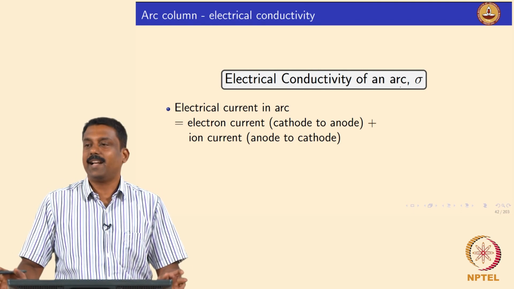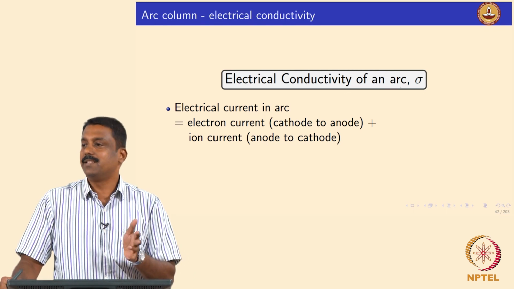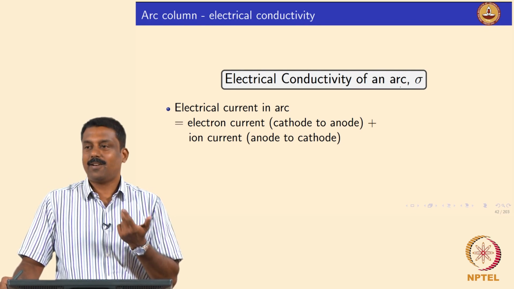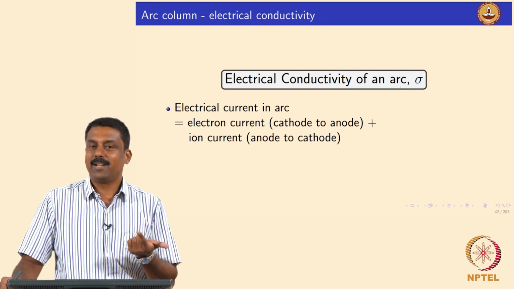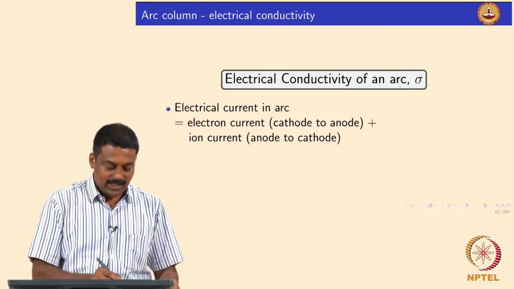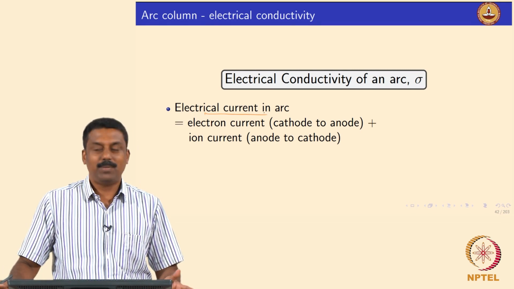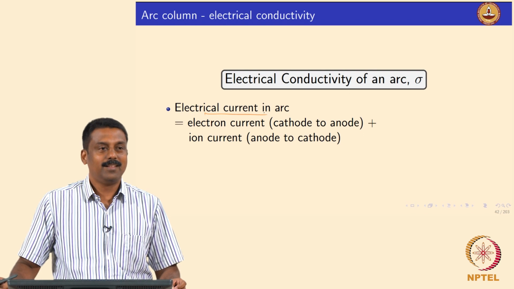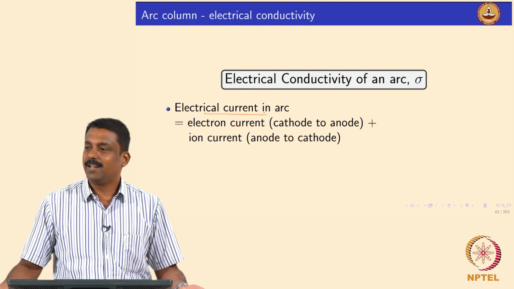So, if you say the current in an arc, what is current? It is the transport of the charge carriers. So, what are the charge carriers we have in the arc? Electrons and ions. The electrons travel from cathode to anode, ions from anode to cathode. So, the total electric current is nothing but the electron current plus ion current, that is it, very simple, right. So, the total current is the current of electrons plus the current of ions.